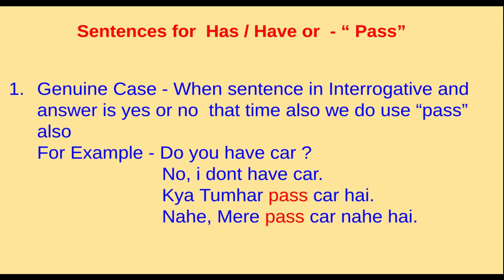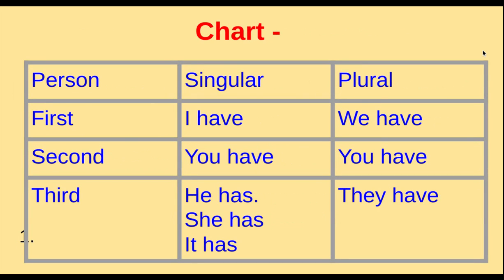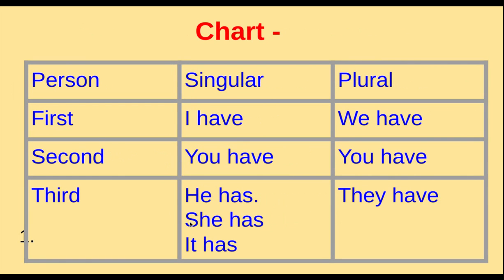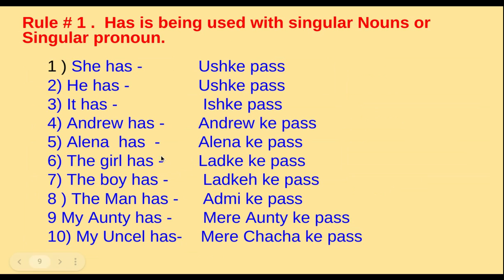So what have we understood? That in this kind of sentences we use paas in Hindi, and in interrogative and negative sentences also you can use paas. So this is the chart where you can see we can use has as singular and have as plural. Has is used with singular nouns or singular pronouns: she has, he has, it has, Andrew has, Alina has, the girl has, the boy has, the man has, my auntie has, my uncle has.